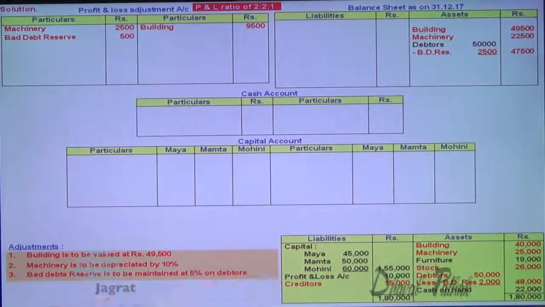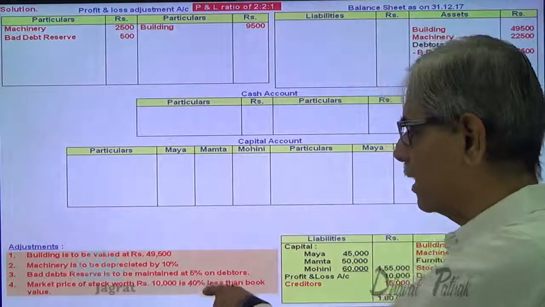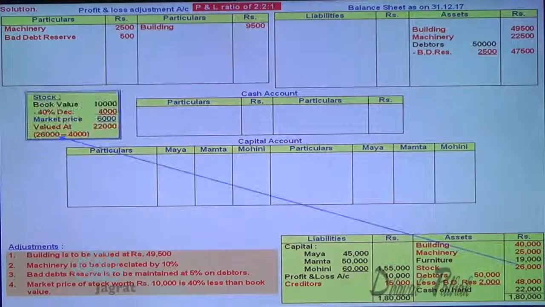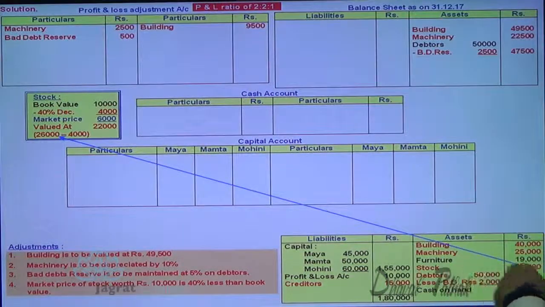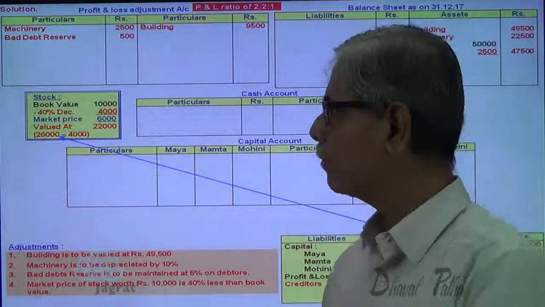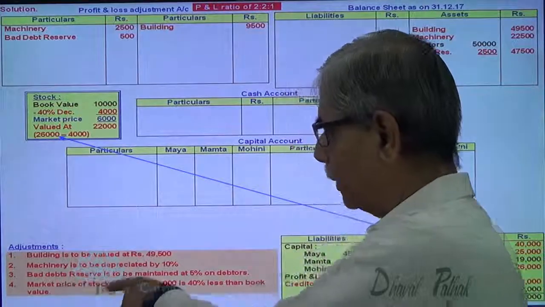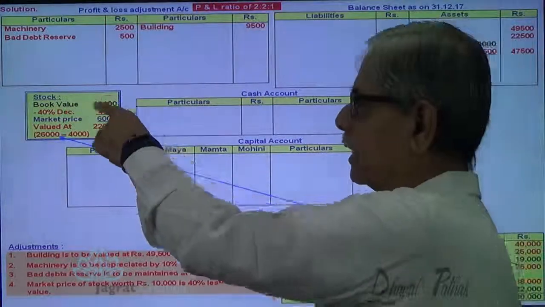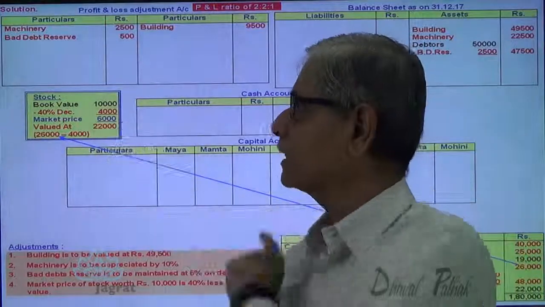Now next, market price of stock worth 10,000 is 40% less than the book value. Very important adjustment. Let me prepare a working note for that. So 26,000 is the stock. Now market price of stock worth 10,000, 40% less. So 10,000 minus 40%, 4,000 less. So market price thereof is 6,000.